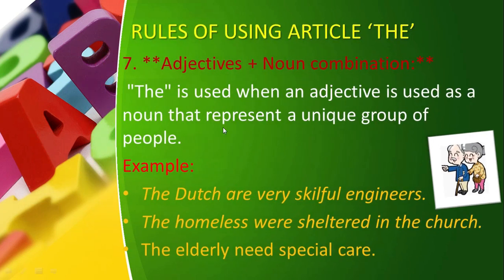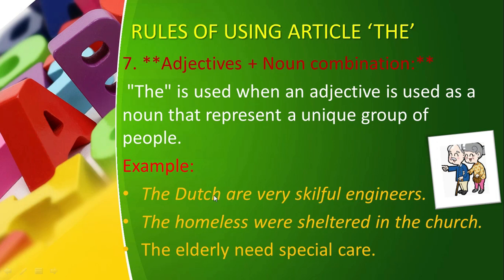Okay, the 7th rule is with adjective plus noun combinations. It means that we use the article "the" when an adjective is used as a noun that represents a unique group of people. So when an adjective is used as a noun, then you can use the article. For example, "The Dutch are very skillful engineers."